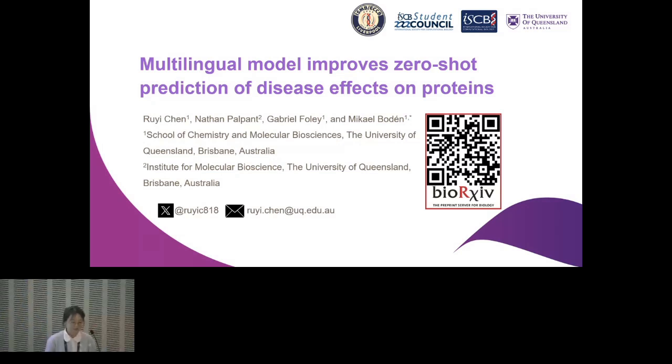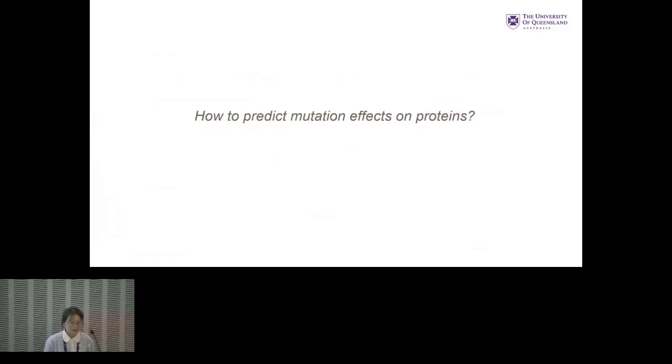I'm Ruyi Chen, a third-year PhD student at University of Queensland. Today I'm going to present my recent work about using a multimodality model to improve the zero-shot prediction of disease effect on proteins. So the first question is how to predict the mutation effect on proteins.